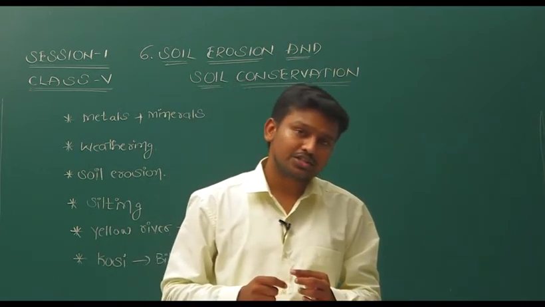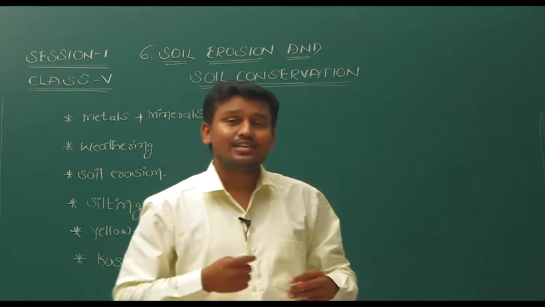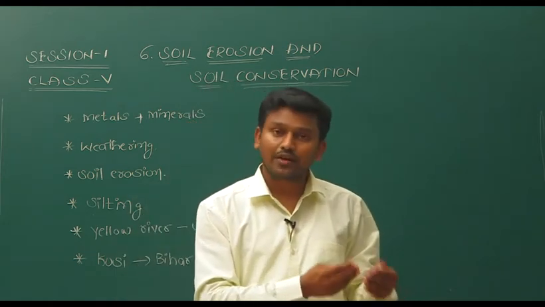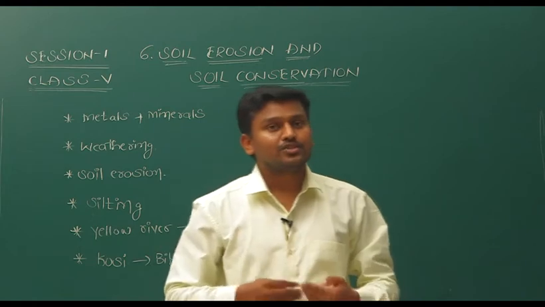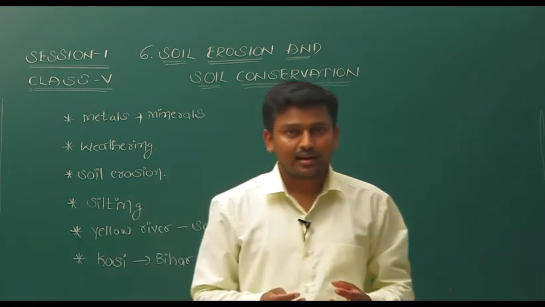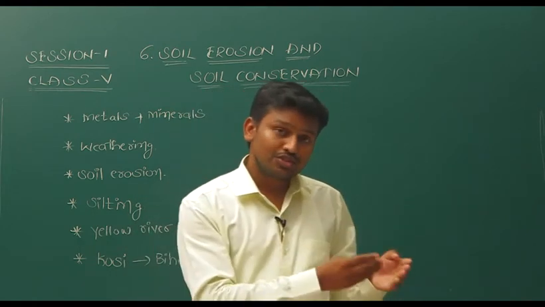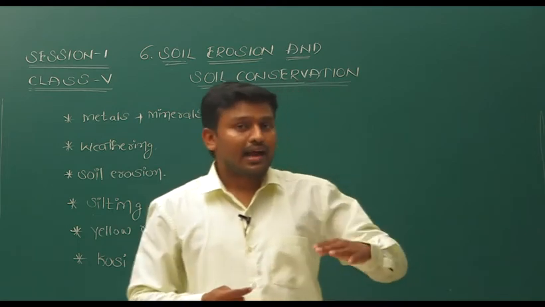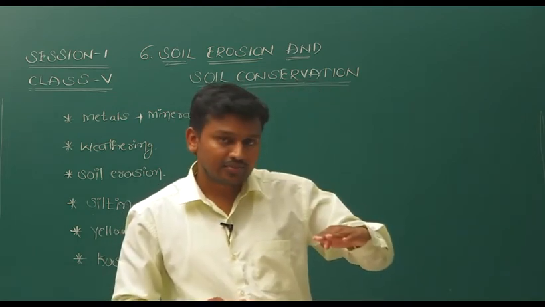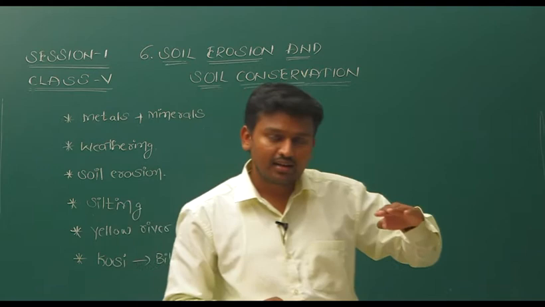How would it be a dangerous situation? Because we depend on the soil to produce grains, and if there is no fertile land because of this soil erosion, that land loses its top fertile soil.